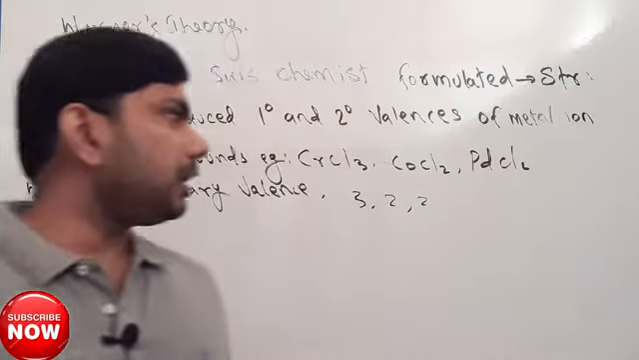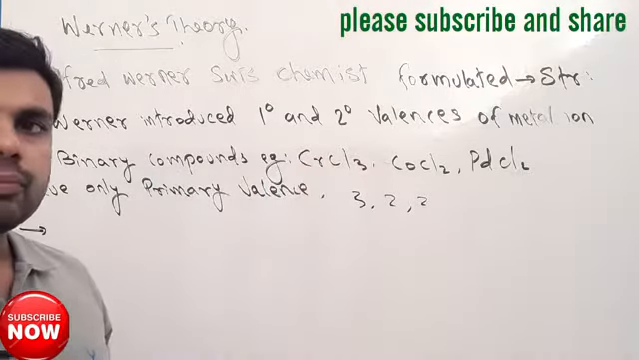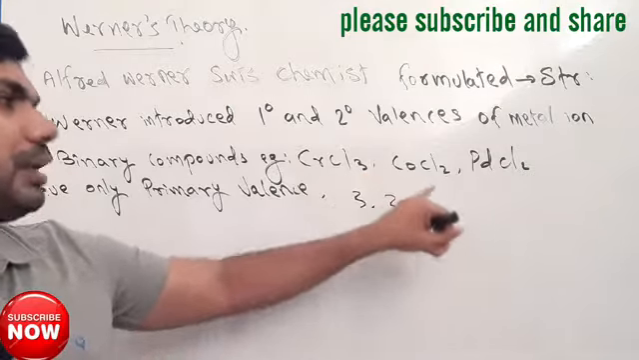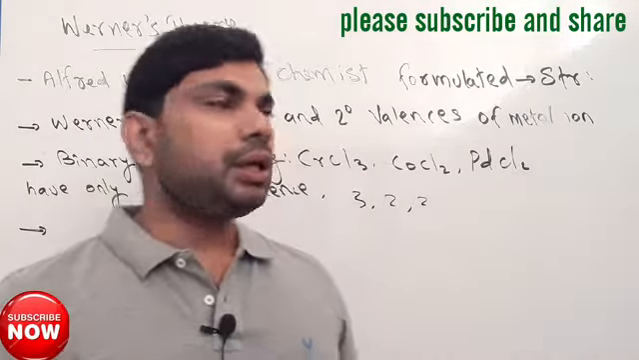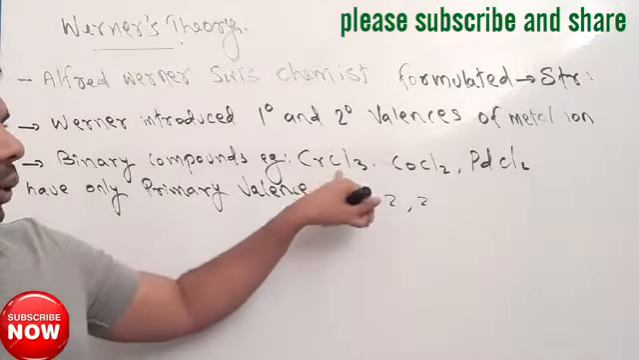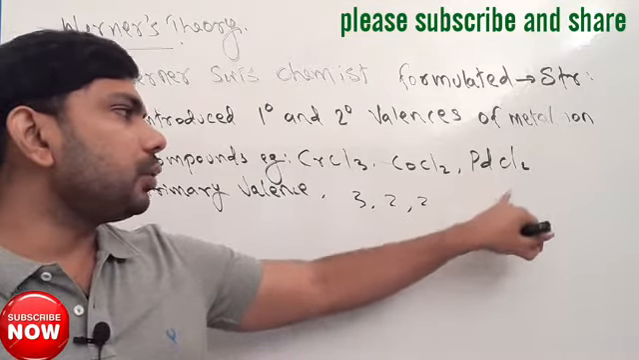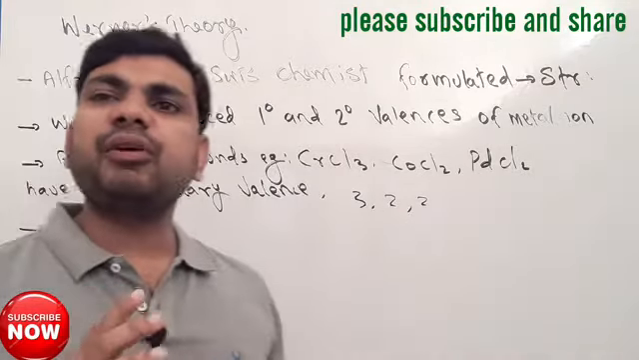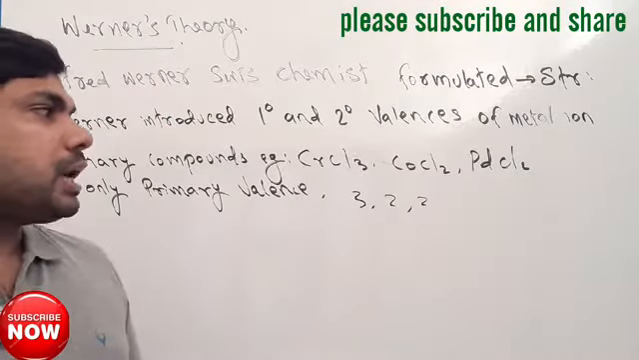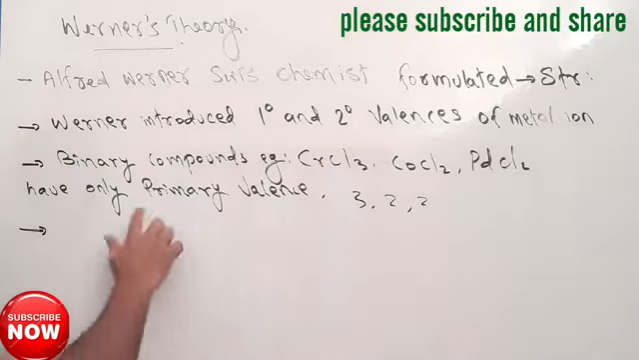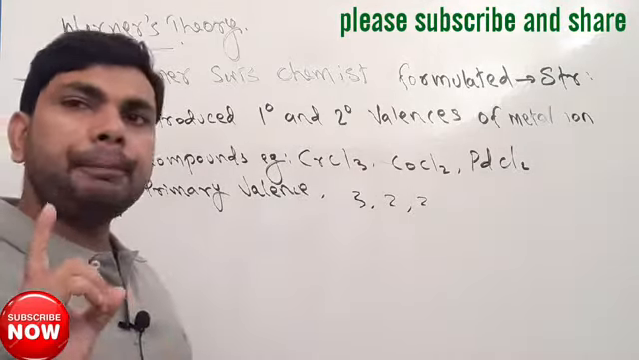Okay, so see here. These types of compounds are binary compounds. Binary compounds mean there are two different types of atoms. Here chromium and chlorine. Here cobalt and chlorine. Palladium and chlorine. So here only two types of atoms, so these are binary compounds. Binary compounds have only primary valency.